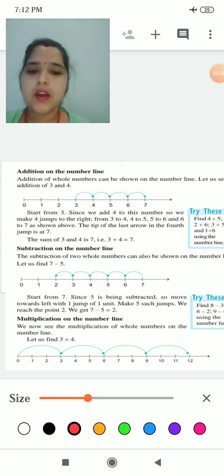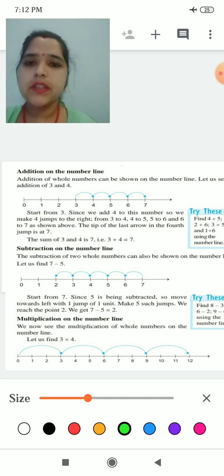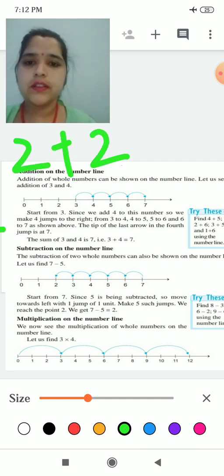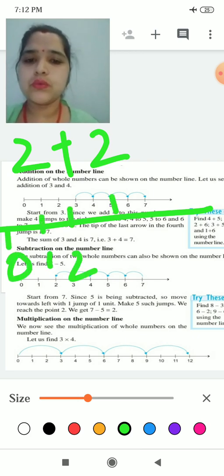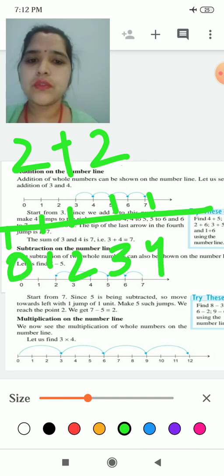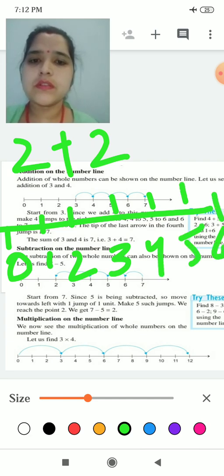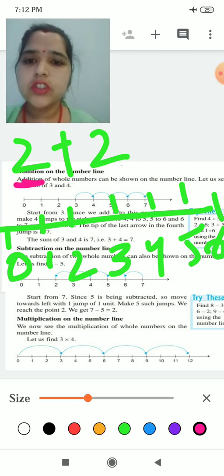See, again I am telling you. If the question given is 2 plus 2, take one number line. This is 0, this is 1, this is 2, this is 3, this is 4, this is 5, this is 6. What I have told you, you have to check the first number. You will start from the first number, that is 2.